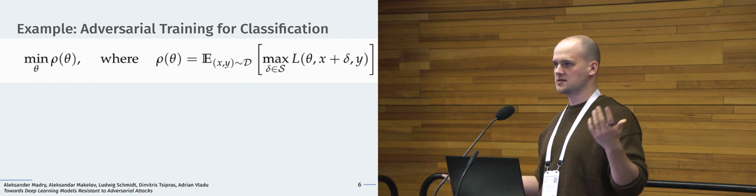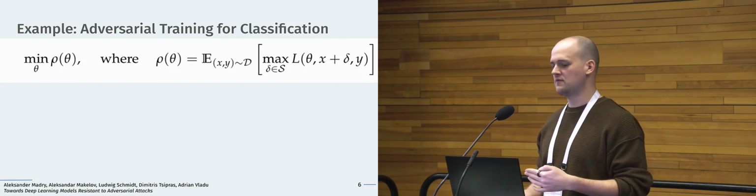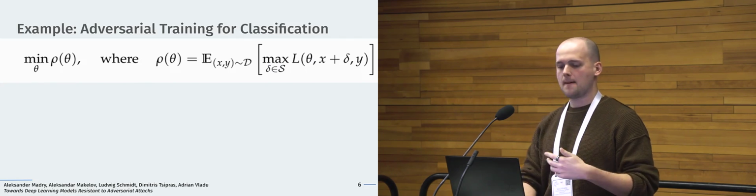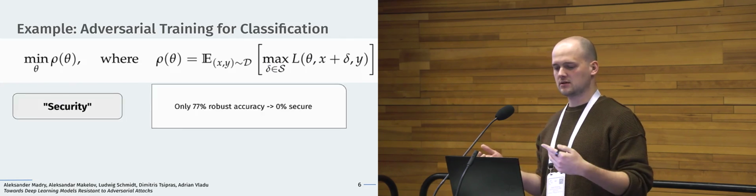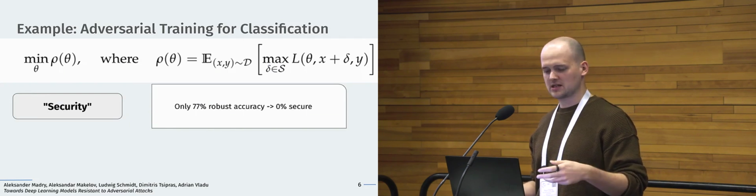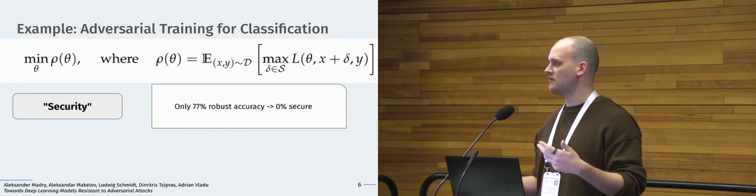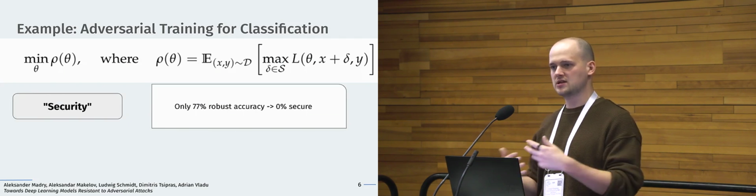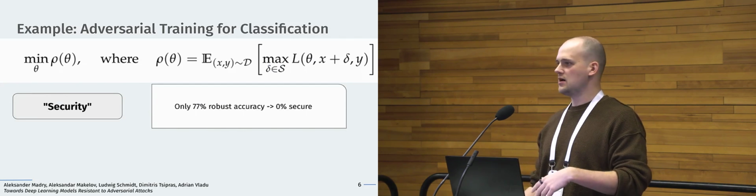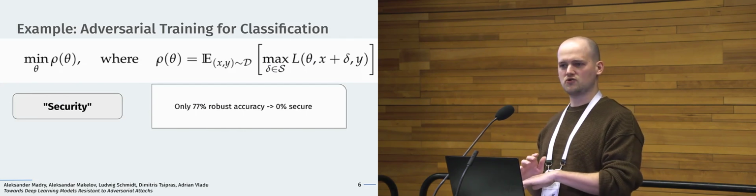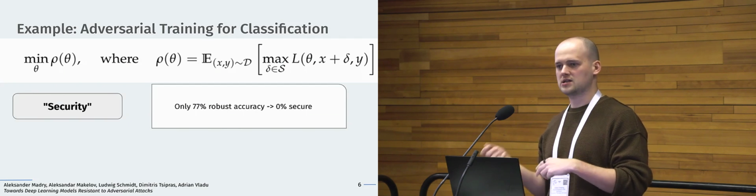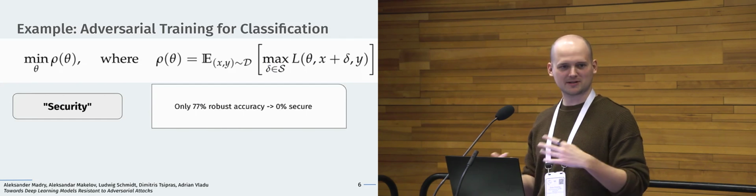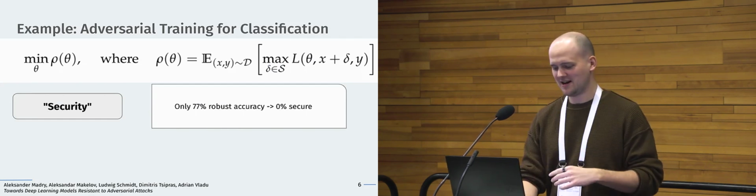Right, and then the example that I still like is, okay, we looked at adversarial training for classification for a long time, right? But what does this mean in these two terms? For security, I really wanted to remove the exclamation marks, because for security, adversarial training was always interesting, but it never really got from the ML side to the security side. You have a great model, you do lots of adversarial training, decades of research, and then you're 77% robust. I think this never interested the security people a lot, because 77% was not a great number, right?